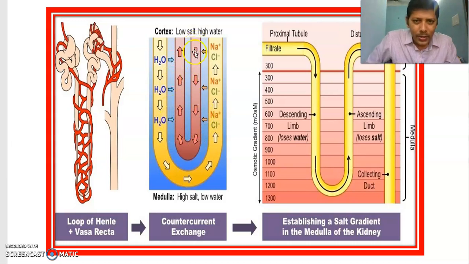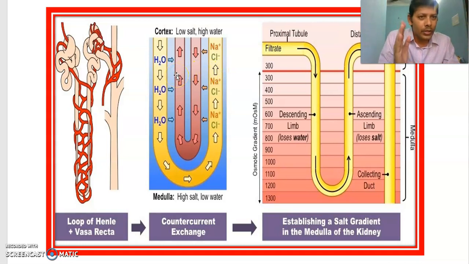If you observe this vasa recta, the flow, observe here. The blood is coming in this direction and going in this direction. That means it is also opposite. Come to this one, loop of Henle. In the loop of Henle, see the filtrate flow. This is the blood flow. This is the filtrate. These two are opposite, and these two are also opposite. This one and this one opposite. This is one countercurrent, and this is the second countercurrent.